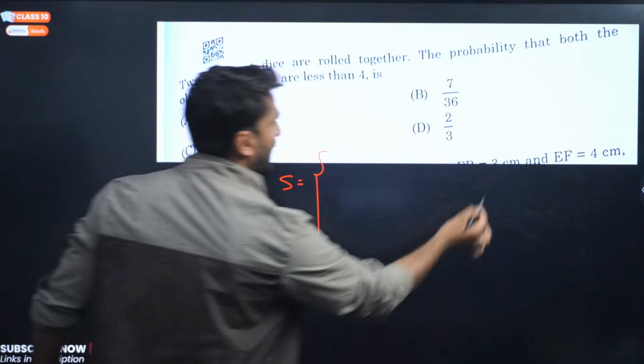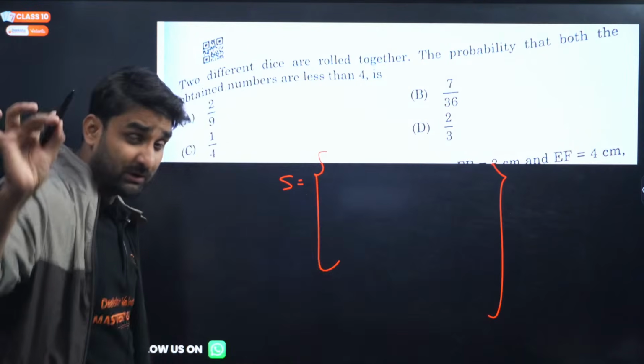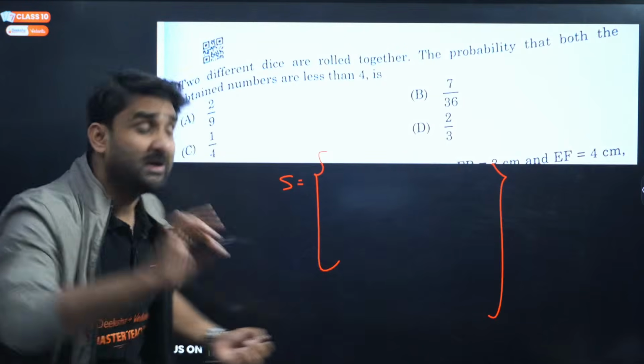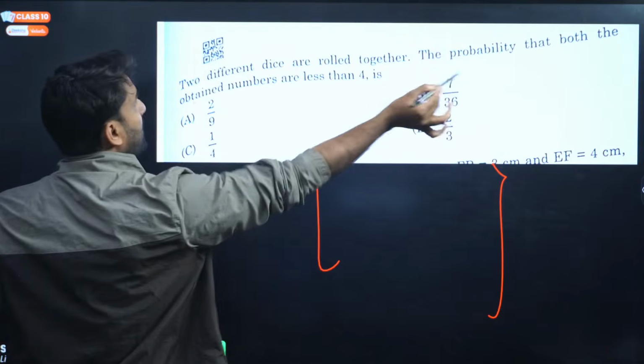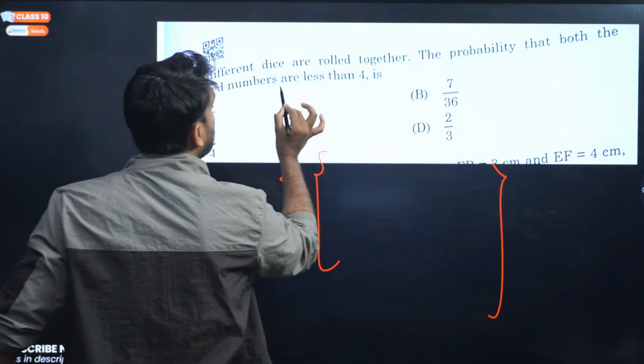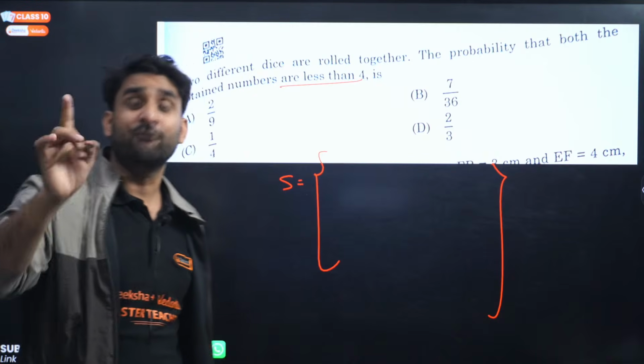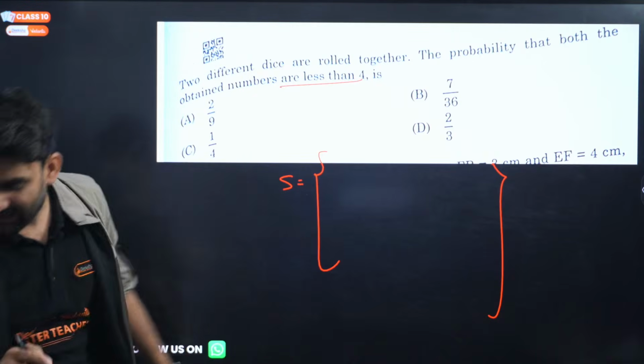See, when two dice are thrown simultaneously, how many possible outcomes are there? 36 possible outcomes, right? 1,1; 1,2; 1,3; 1,4; 1,6. But here the situation is, what will be the probability that the obtained numbers are less than 4? Obtained numbers are less than 4.